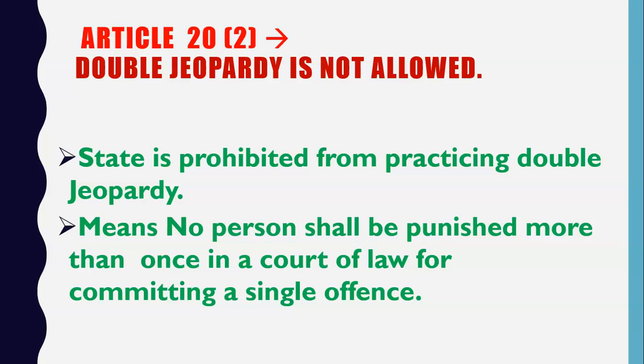So friends, here it is not the violation of Article 20 Clause 2. It is not double jeopardy. It is not double punishment. Why? Because some persons may say that, sir, first of all the department is punishing him, then the court is punishing him. So this is not double jeopardy. Why? Because the department is not a court of law. According to the language of Article 20 Clause 2, it gives us protection against the court of law. It means the court of law cannot punish you 2 times for a single offense. But the department is not a court of law. So if the department has removed you and then the court of law has given you some punishment, then it is not the violation of Article 20 Clause 2.